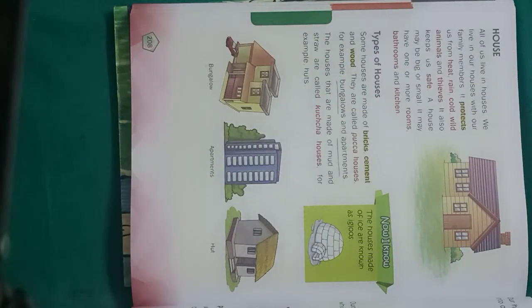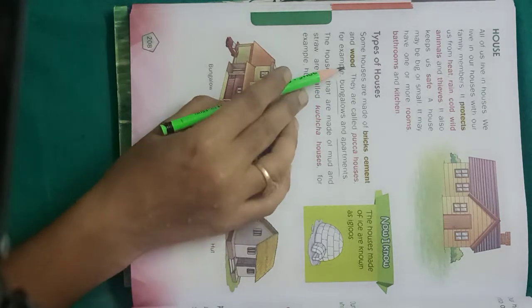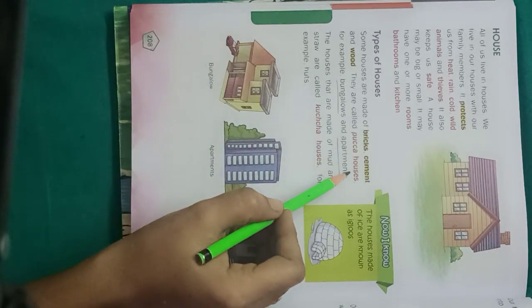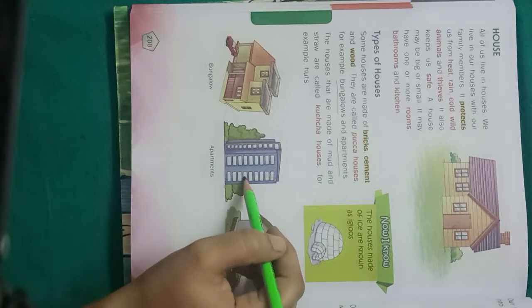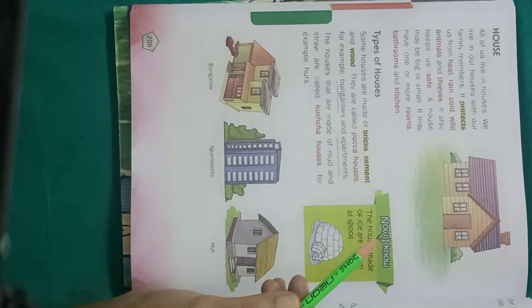That is about houses. How many types of houses are there? That is two types. What are they? First one pakka house, second one kacha house. Pakka house means what? The houses made up of bricks, cement and wood. That is called pakka house. For example, apartment, bungalow.